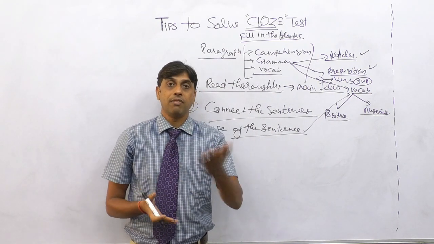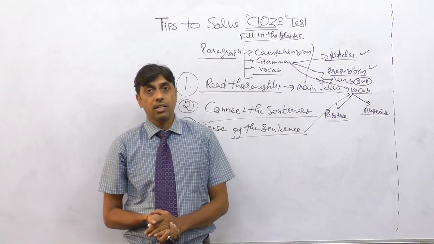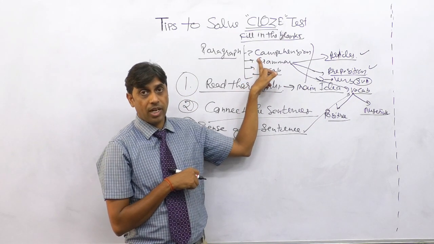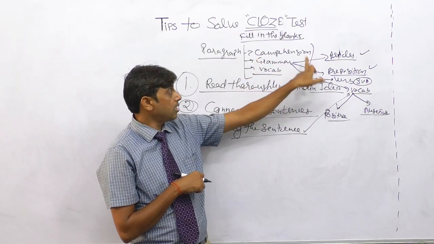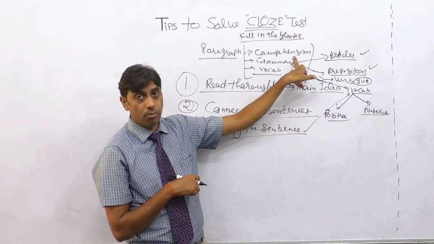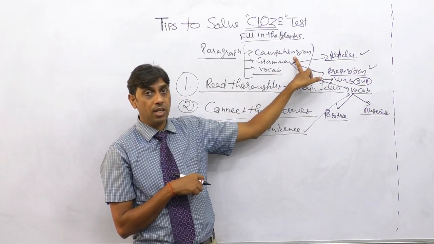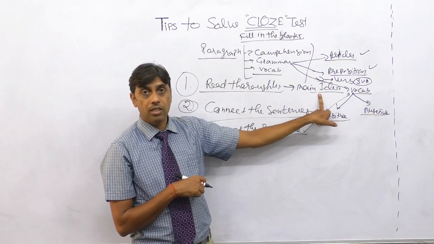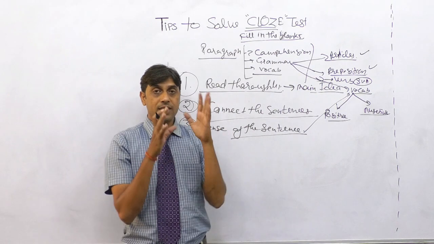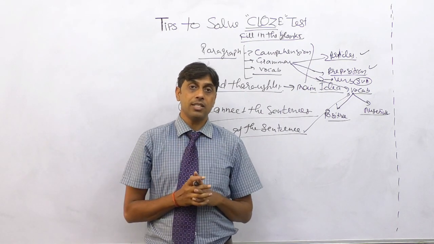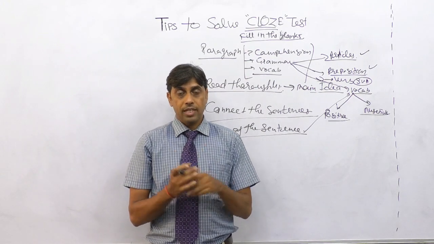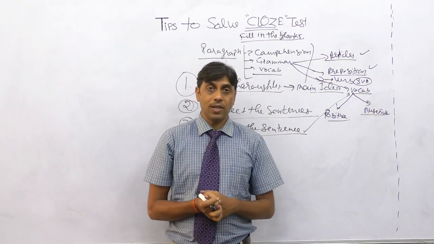At times phrases are given in the options, and unless we are aware of the main idea of the paragraph and the supporting ideas of the paragraph, it is hard. I discussed the main idea and the comprehension part. From comprehension we drew the main idea of this cloze test, and then we have to understand the sense of a particular sentence, that is, which word is to be taken into the sentence. Correct? So yes, these tips will help you in solving cloze tests.